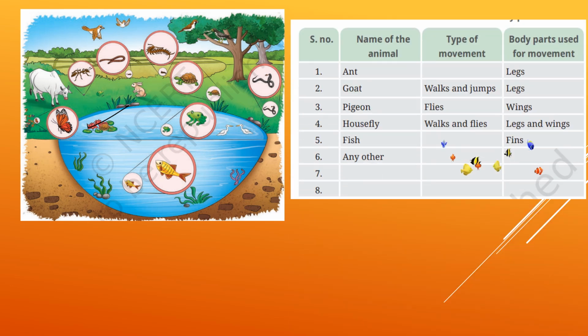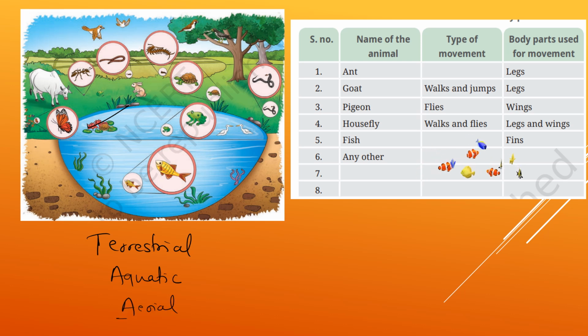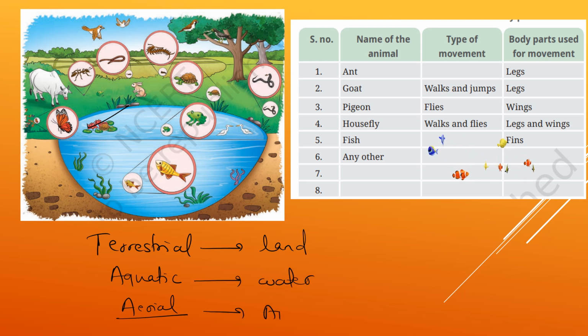So according to this, we know that there are three types of habitat. First one will be terrestrial, second will be aquatic, and third will be aerial. Terrestrial means the animals which live on land, aquatic is water, you know already, and aerial is about the air, animals which fly in the air.